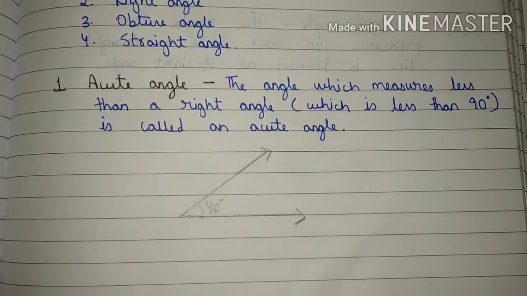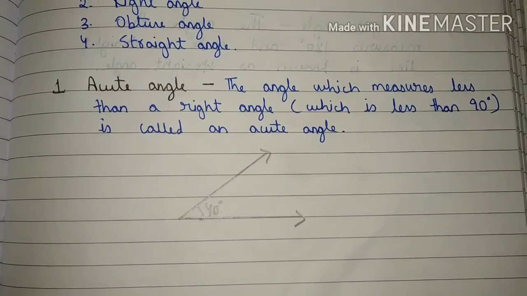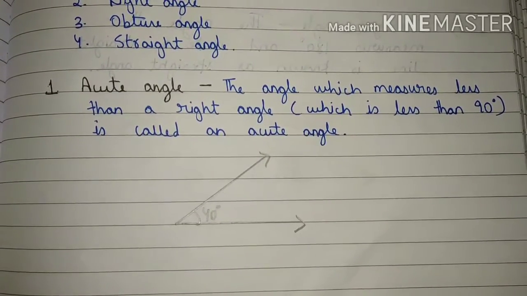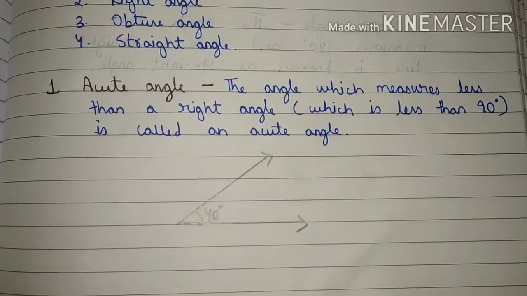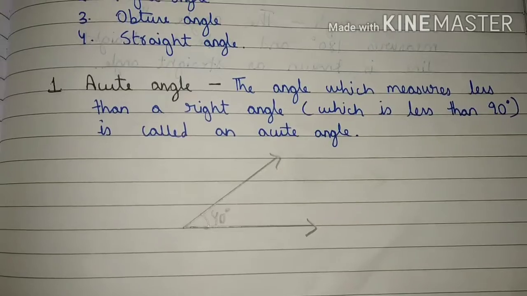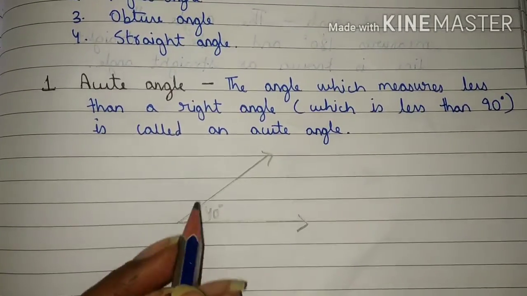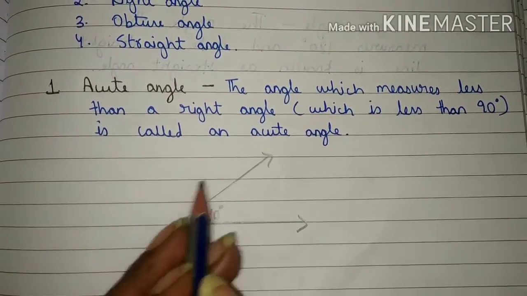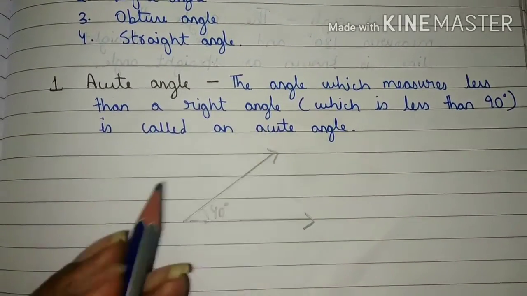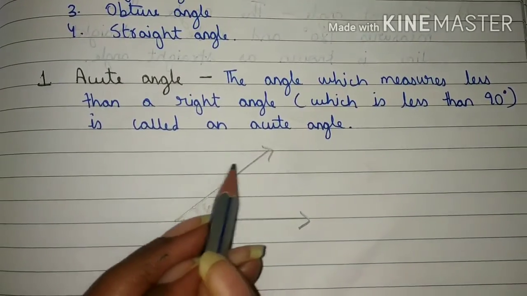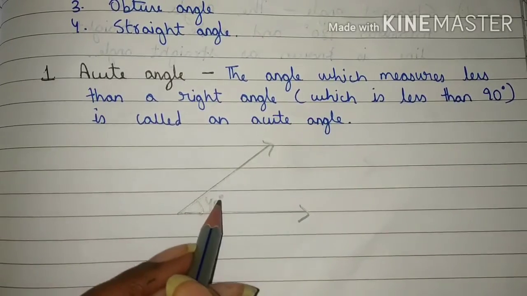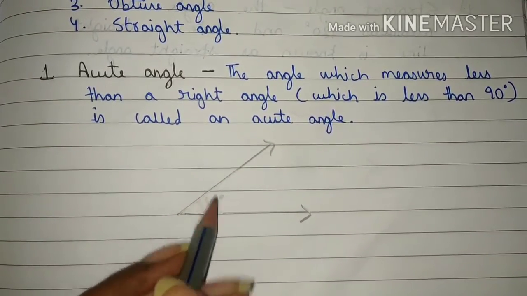Students, if any angle measures 20 degree, 30 degree, 40 degree, 50 degree, 60 degree, 70 degree and 80 degree, then this type of angles are called acute angles because acute angles are those angles which measure less than 90 degree. And students, here this angle measures 40 degree which is less than 90 degree. So, this angle is known as acute angle.